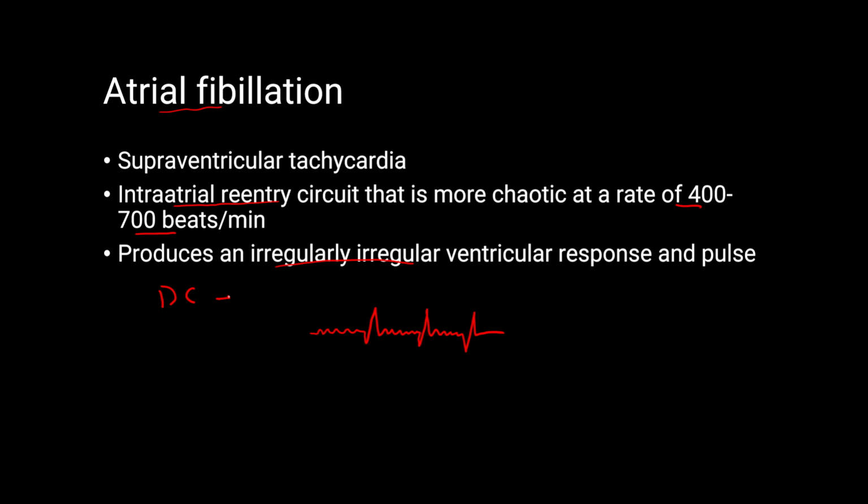They are converted back to normal rhythm. But if they are stable, they can be given rate control like beta blockers or calcium channel blockers, and they are also given anticoagulation because there is a high possibility of thrombi within the atria because they are not contracting correctly, and if they are converted without anticoagulation, the thrombi will be pushed into the systemic circulation. And after anticoagulation, they would be converted back to normal rhythm using DC cardioversion or using some medications like amiodarone.